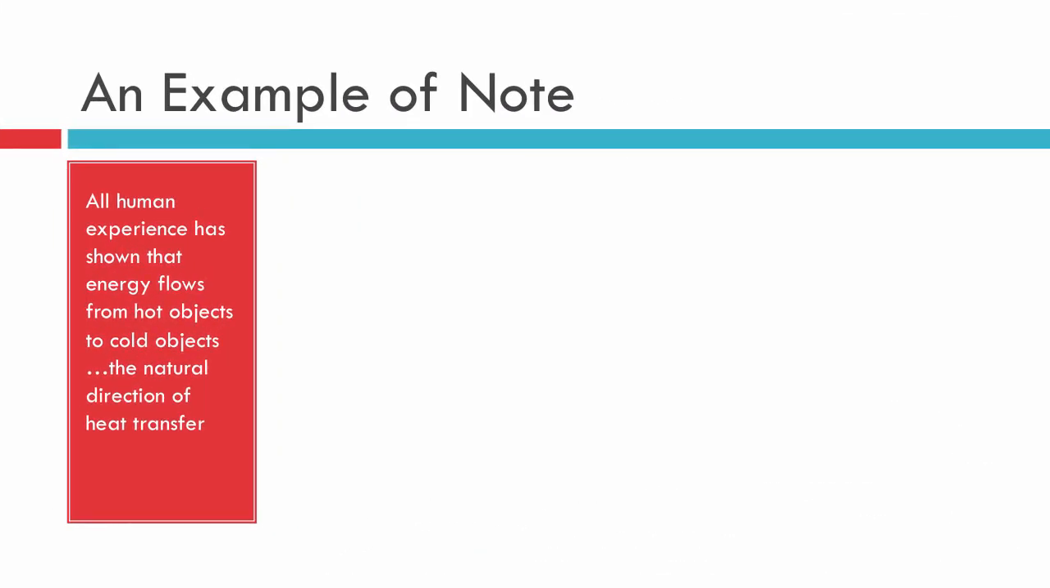So let's do an example to see how this all works. It stems from a simple experience that we've all had as humans, and that is hot things tend to give energy and warm up cold things. Or cold things tend to be warmed by hot things, however you want to look at it. In other words, there's a natural direction to the transfer of energy in the form of heat.